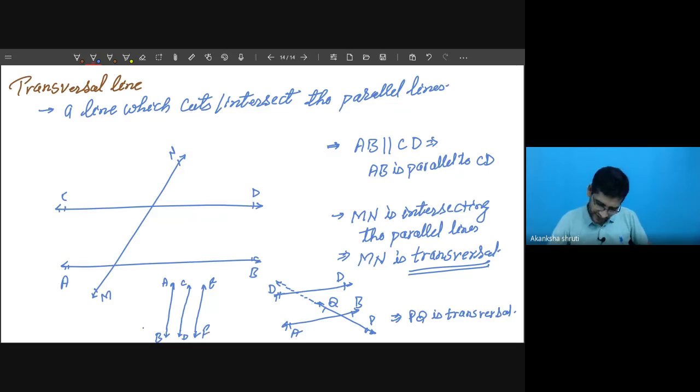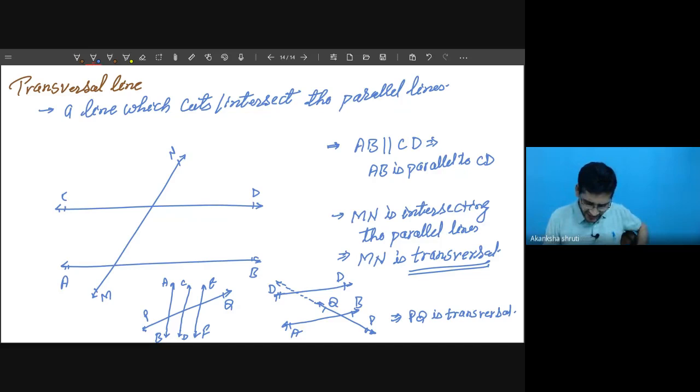And I have taken this one, P and Q. Are we getting? So here also PQ is a transversal. So what are the angle relations which this transversal specifies? Those things we are going to learn.